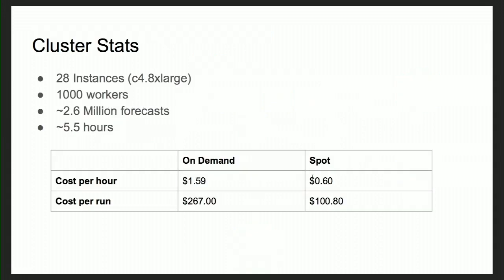Some stats that we have: we're running this across 28 instances, since each one is 36 cores. That gives us 1,008 cores when we run 1,000 workers. We do about 2.6 million forecasts in around 5.5 hours. The 0.5 hours is mainly for cluster spin up time. The whole pipeline runs in about 5 hours though.